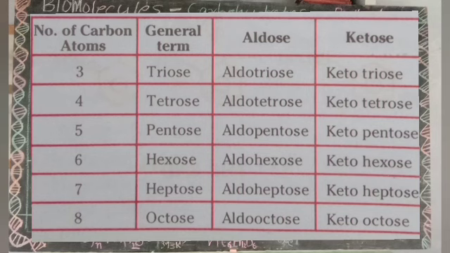If the monosaccharide contains 4 carbon atoms, its general name is tetrose, and if it contains an aldose, it is called aldotetrose. If it contains a ketose, it is called ketotetrose. In this way it can be named, and you can see up to 5, 6, 7, 8 carbon atoms in this table.